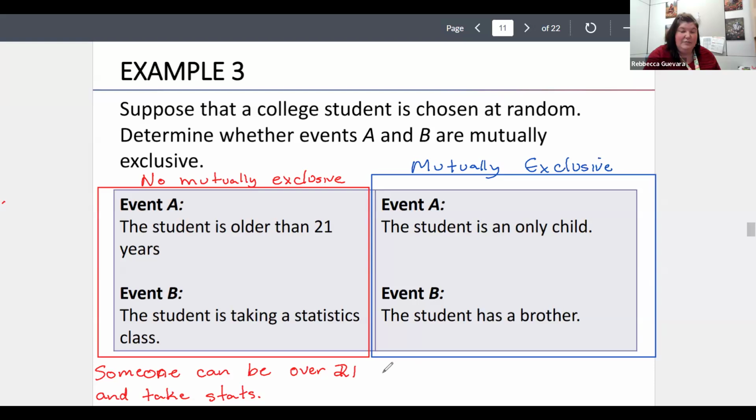If you're an only child, an only child can't have a brother. So if you have two events that can't possibly occur at the same time, that's what's going to make it mutually exclusive. And usually I see the struggle with this is just remembering mutually exclusive means they can't occur at the same time.